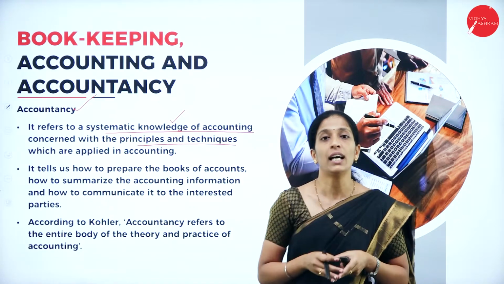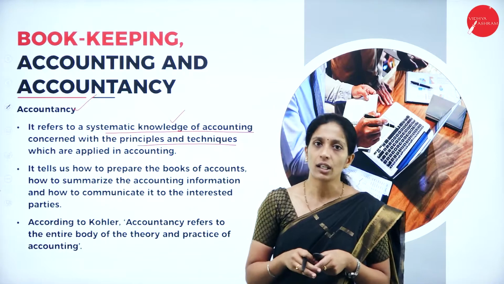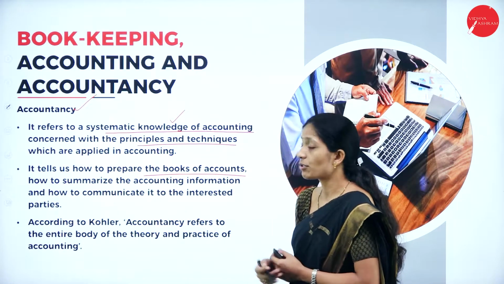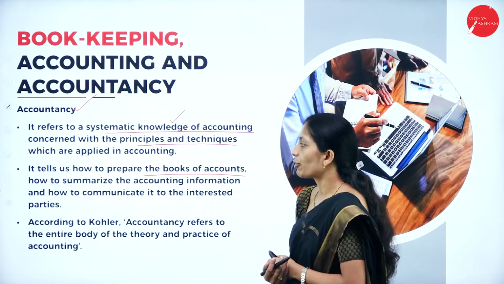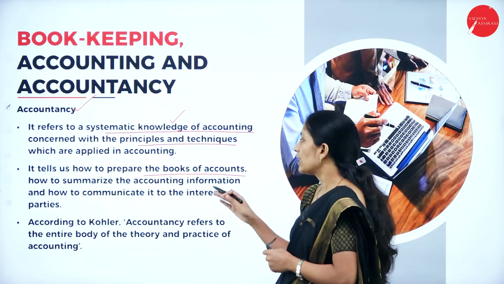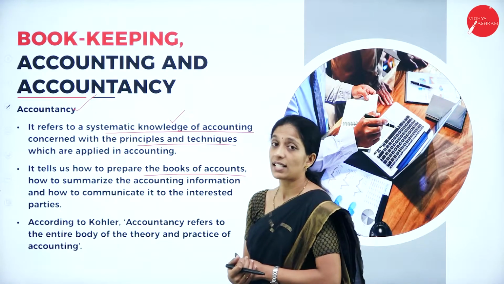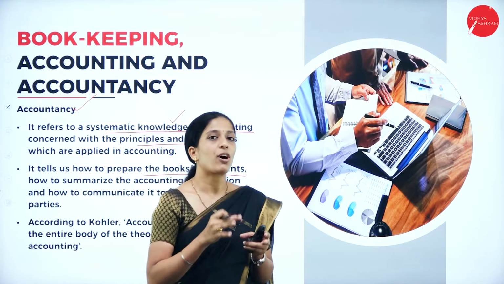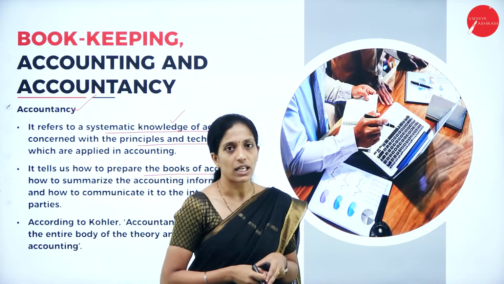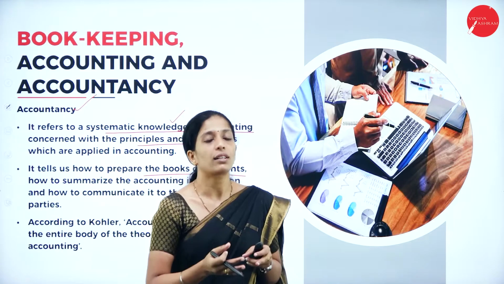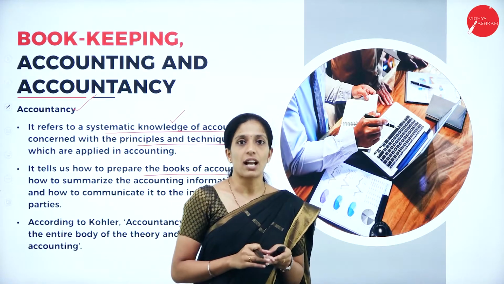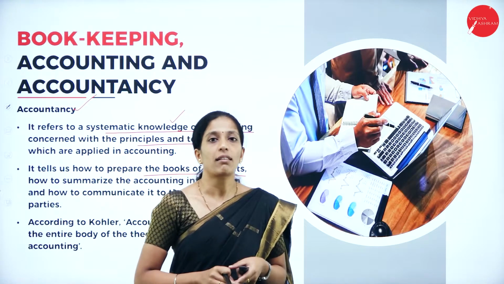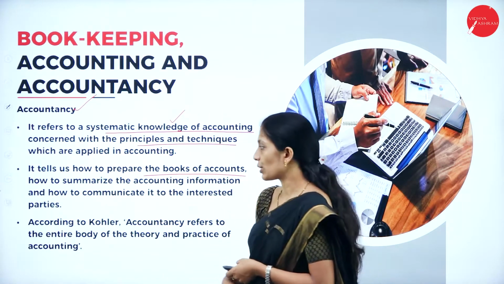So it contains all the theoretical principles and concepts. It tells us how to prepare the books of accounts, how to summarize the accounting information and how to communicate to the interested parties. So as I told you, it is a theoretical aspect which tells about each and everything about accounting: how to record the transaction, how to analyze the transaction, how to interpret the transaction and how to communicate the transactions to the interested users.